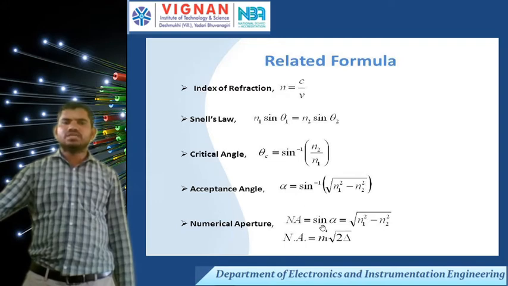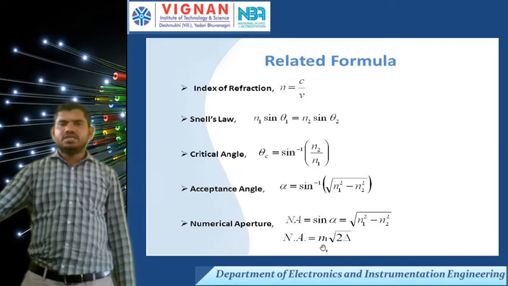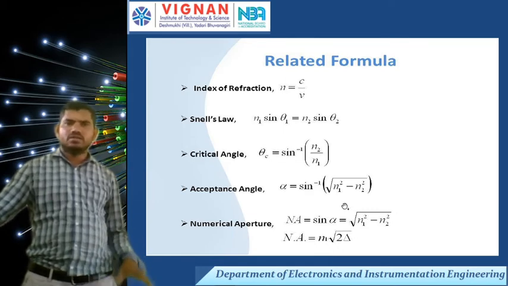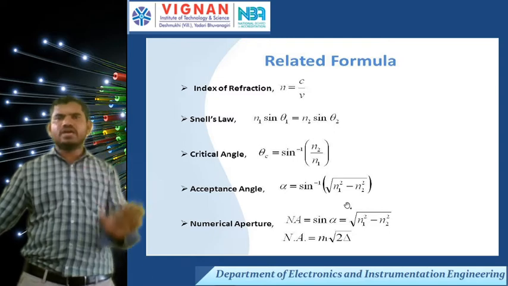The numerical aperture NA is equal to sin of alpha, where alpha is the acceptance angle. In terms of the fractional refractive index, NA is equal to n1 into the square root of 2 delta. These are the formulas we have derived till now.